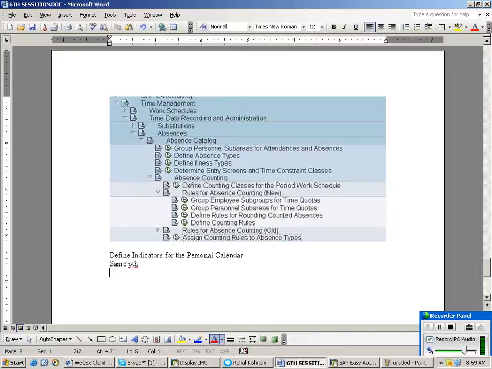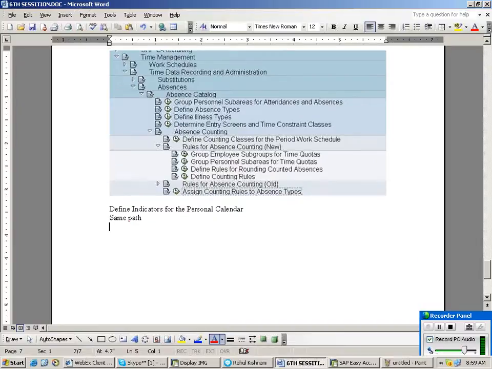Define indicators. Define indicators for the personal calendar. Personal calendar in the sense, what is the working days of an employee? What are the breaks which are allotted to the employee is called personal calendar.